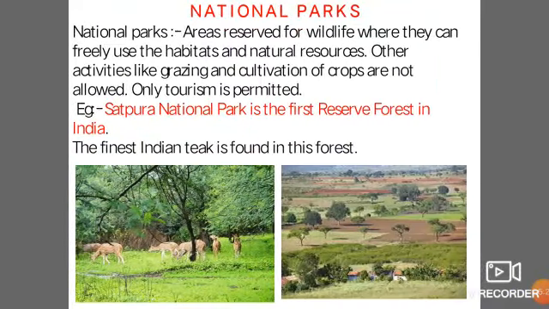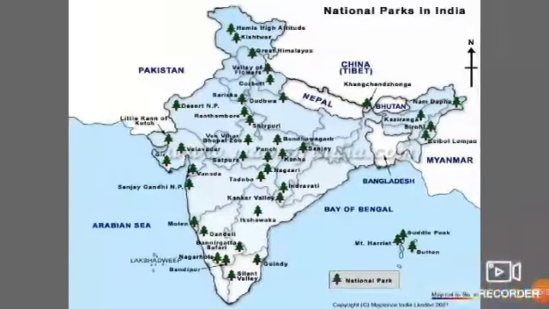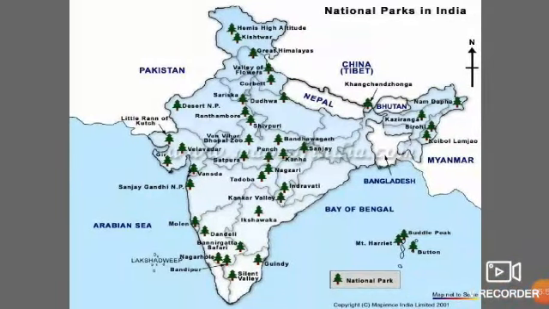National parks. National parks are the areas reserved for wildlife where they can freely use the habitats and natural resources. Other activities like grazing and cultivation of crops are not allowed. Only tourism is permitted. Satpura National Park is the first reserve forest in India. The finest Indian teak is found in this forest. Here on your screen, you have different national parks that are found in India.